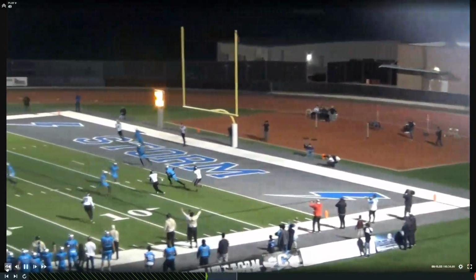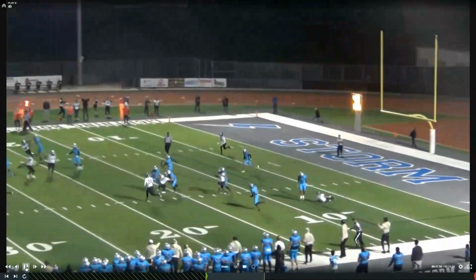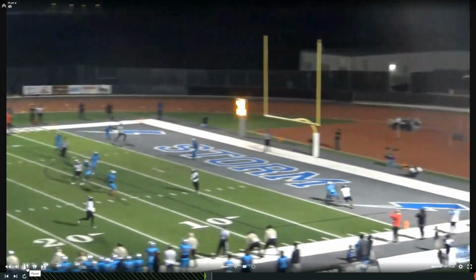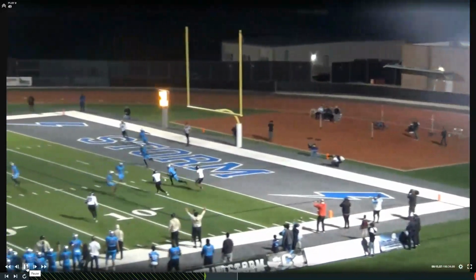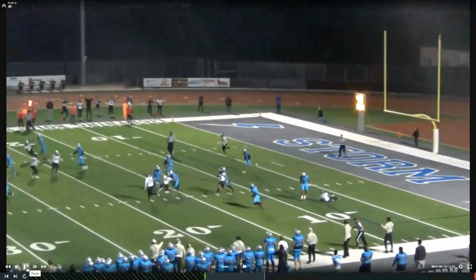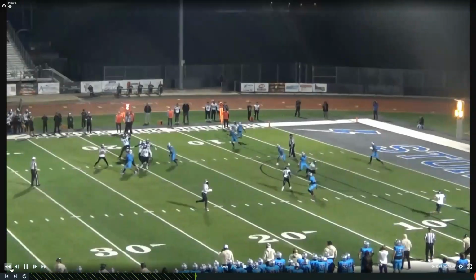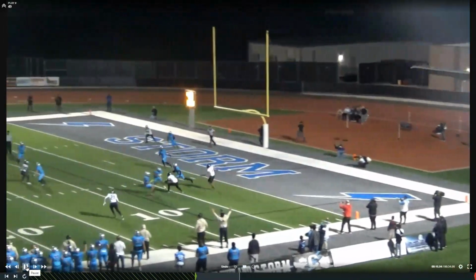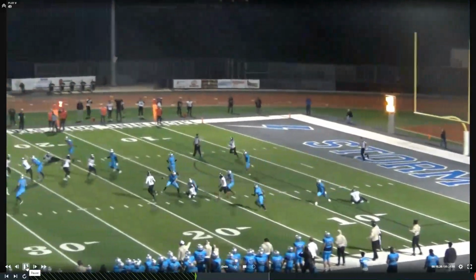So we like this for illegal blindside block, even though it doesn't look like your typical illegal blindside block where the defender is totally out of the field of vision of the blocker, or the blocker's out of the field of vision of the defender. This one does rise to the level of forceful and should be called as an illegal blindside block.